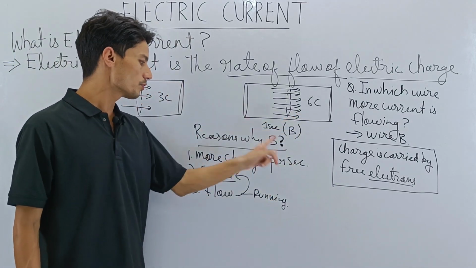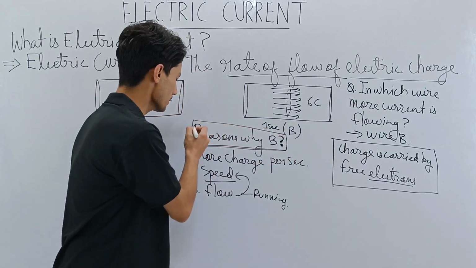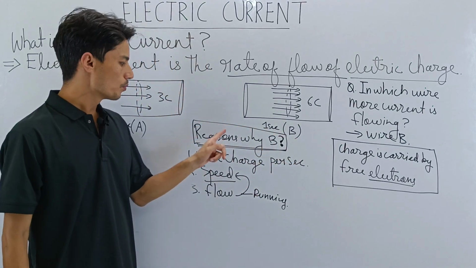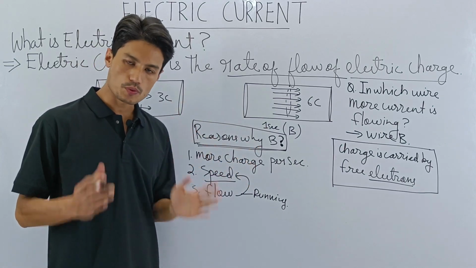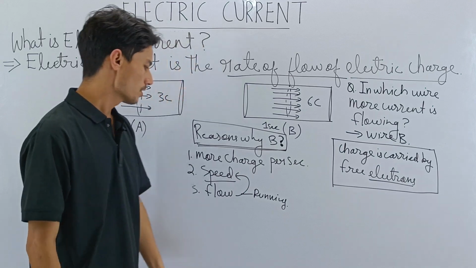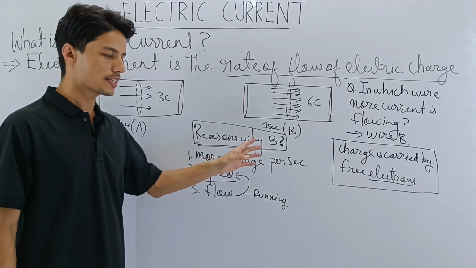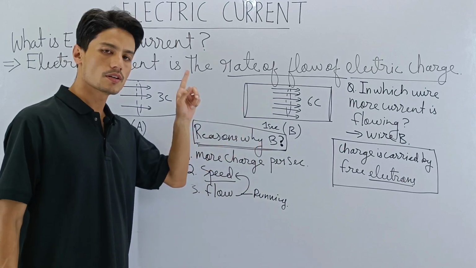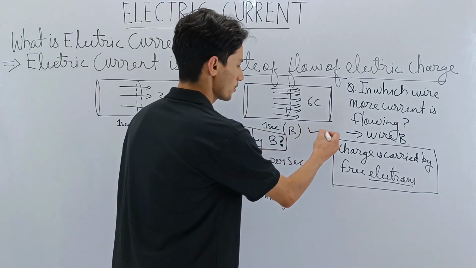Because of all these reasons, we say that wire B has more current, more charge is flowing in wire B. Are we clear, my dear students? Yes? Sure? Alright, thank you. Remember, this is the reason why we say more current is flowing in wire B.